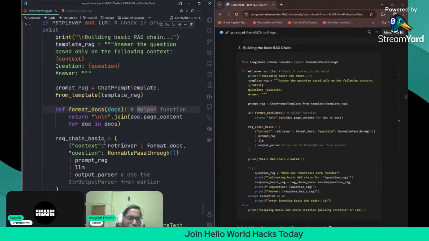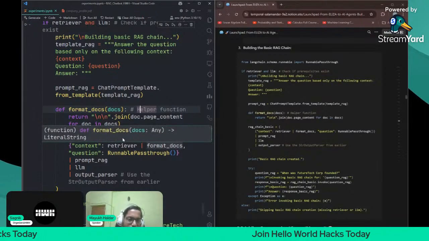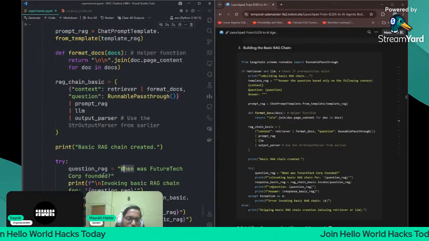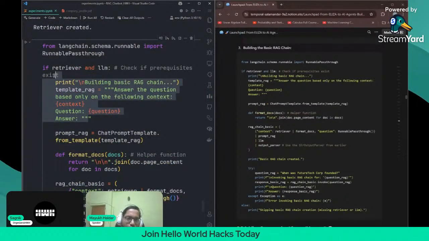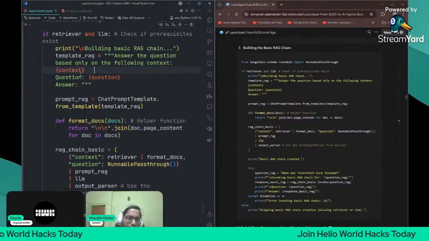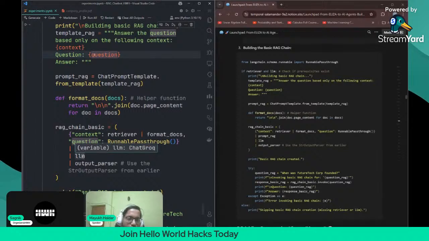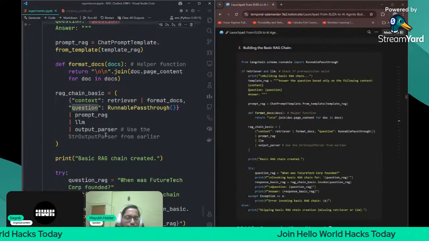For that, we're converting into one document, and then we're calling the RAG chain. We are making the RAG chain using context as retriever and then format docs. We're getting the context from there as a whole document, as one chunk, and then passing the question as RunnablePassthrough. It will take this question and give it to this part, and then it will go to the prompt RAG. It will create the prompt in a very structured way, and then give it to the LLM. The LLM will give the output, and then the output parser will give the response content. So that is the basic RAG chain created.